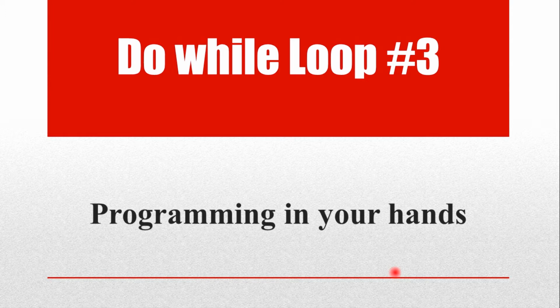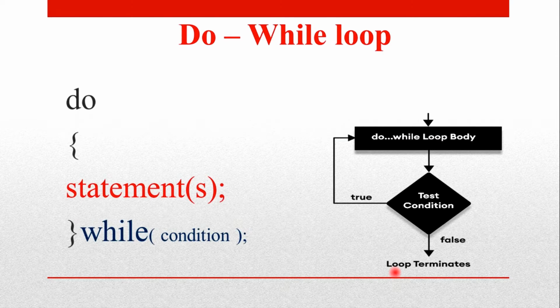And today we are going to see about do while loop. Again, it is a looping statement. Why do we go for looping statement? To repeat a set of statements continuously. Now, what is the difference between a while loop and a do while loop?